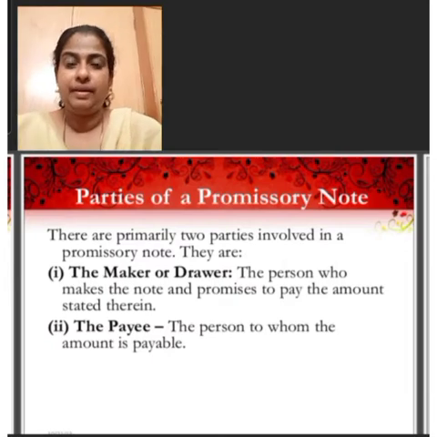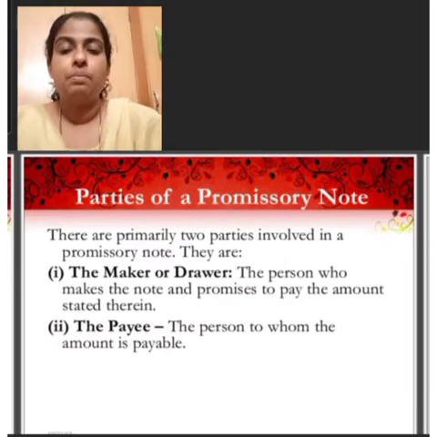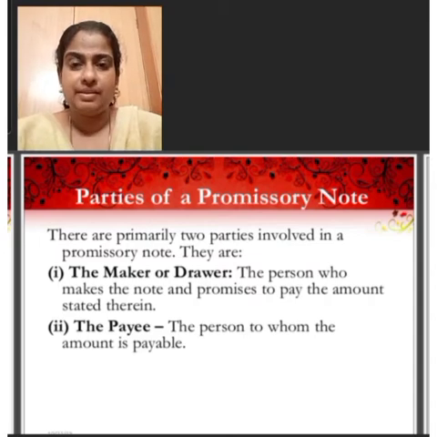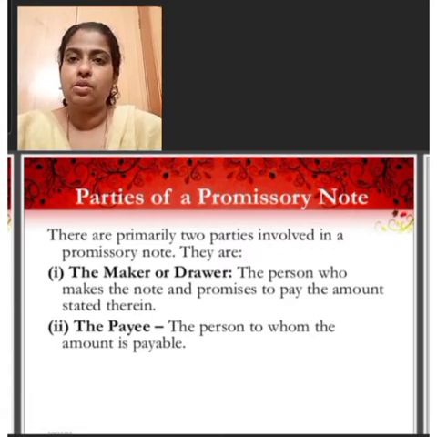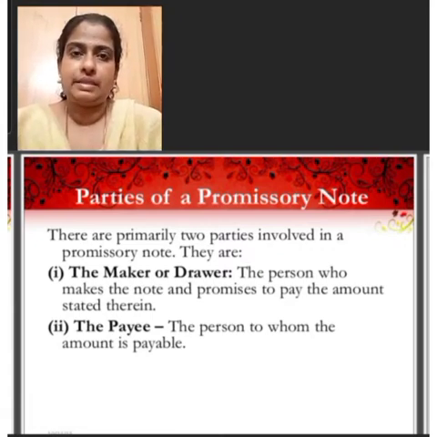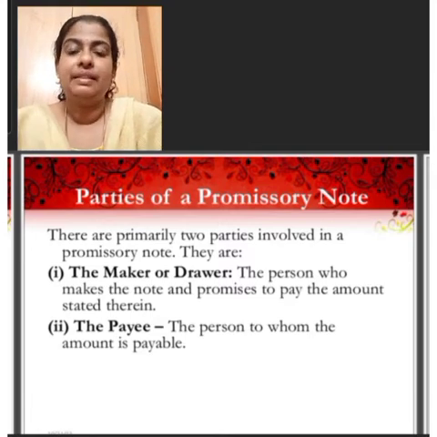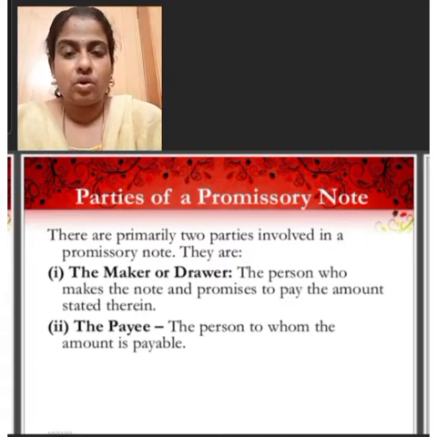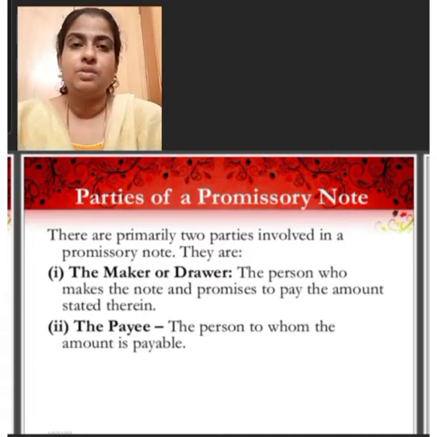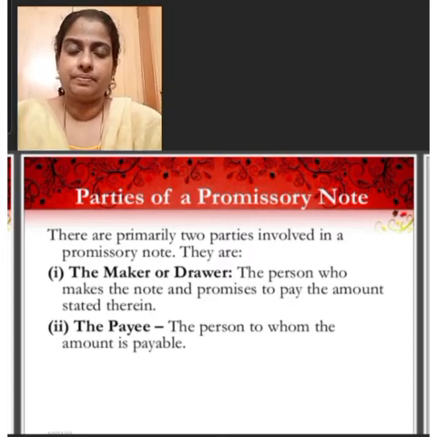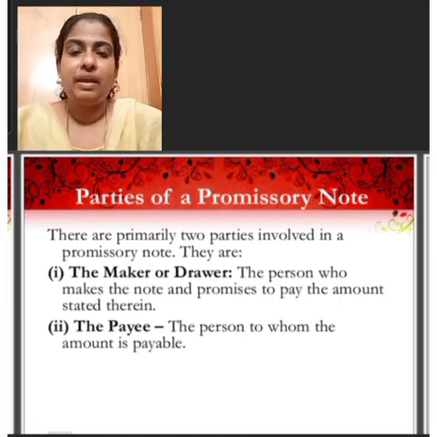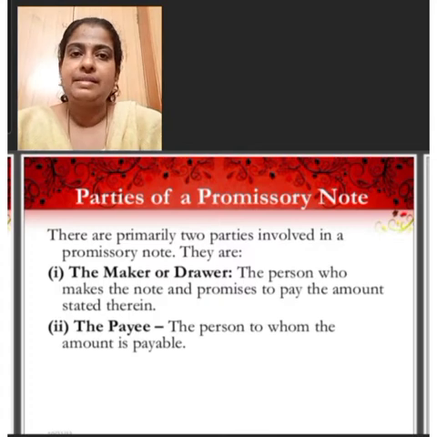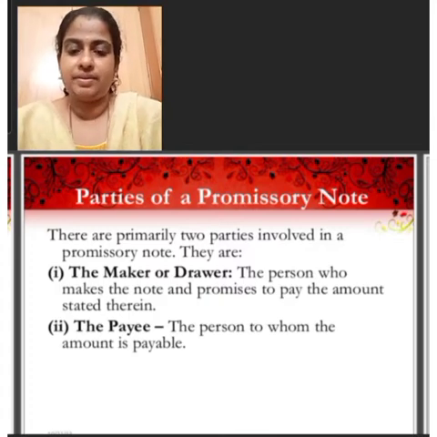The drawer and payee are the two main parties to the promissory note. The first person is maker or drawer. He is the person who makes or draws the promissory note to pay a certain amount as specified in the promissory note. He is also called the promisor. Then second person is drawee. He is also called payee. He is the person in whose favor the promissory note is drawn. He is also called the promisee. Generally, the drawee is also the payee unless it is otherwise mentioned in the promissory note.